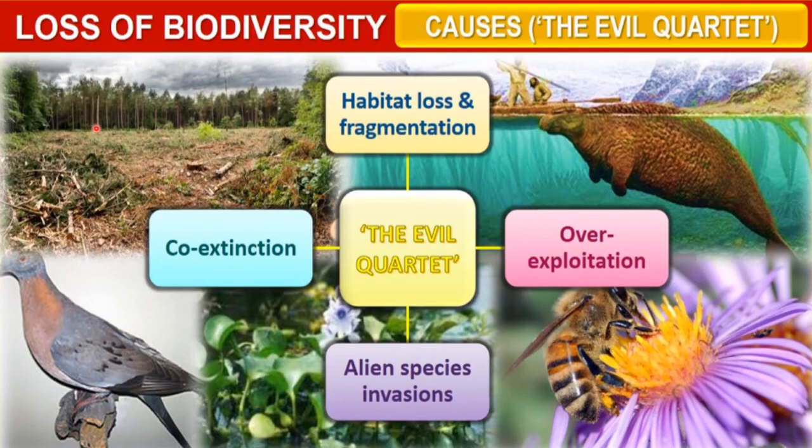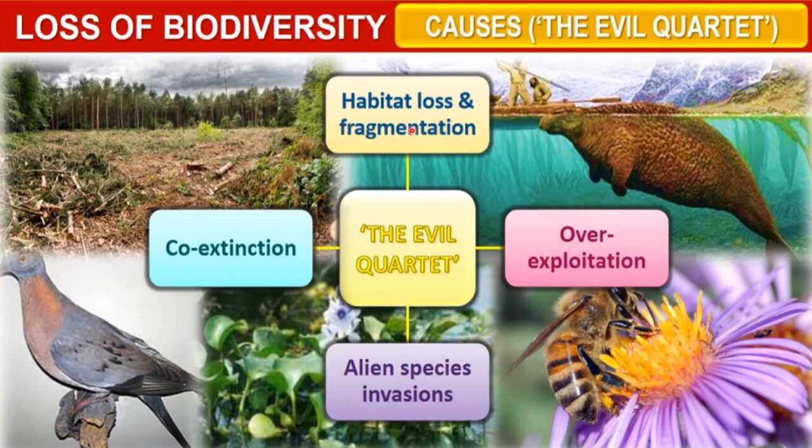Now what are the causes? What are the causes behind loss of biodiversity? These causes are called the Evil Quartet. Now let's see why these are called the Evil Quartet. So these are four main causes for the loss of biodiversity.